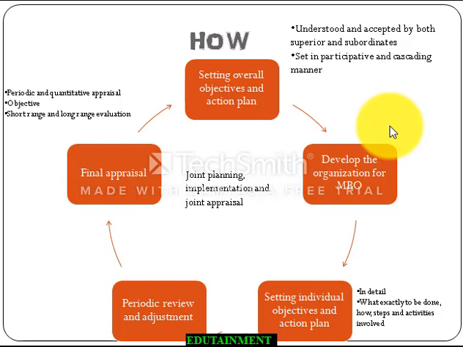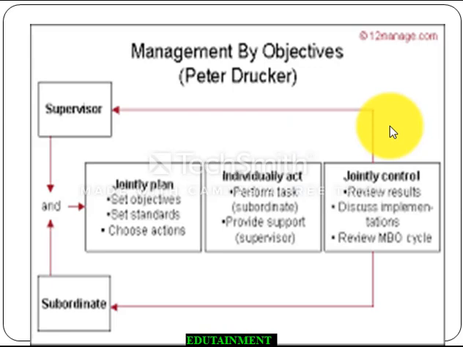Joint appraisal. Guys, in a very simple form, this can be explained like this. We have a supervisor or the superior and a subordinate. This supervisor and subordinate sit together and they jointly plan to set objectives, set standards and define and specify the actions or the steps to be taken. Then they individually act, they perform their own task.